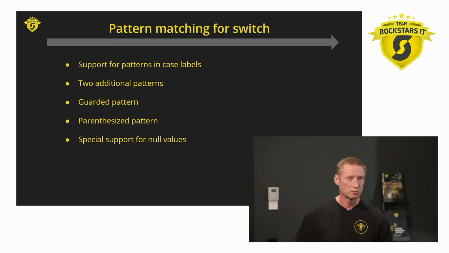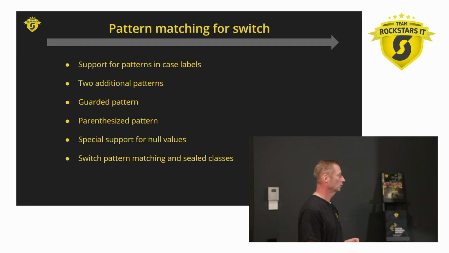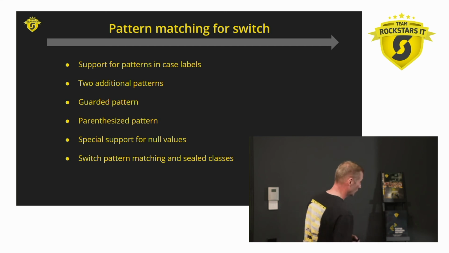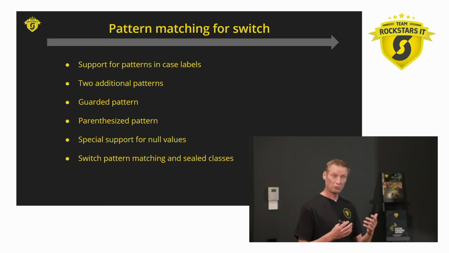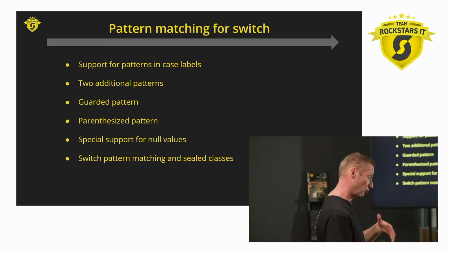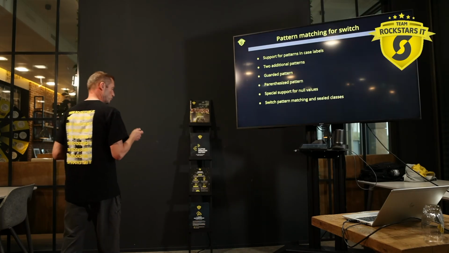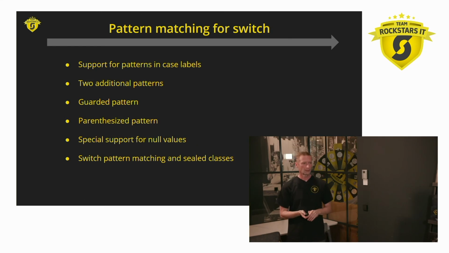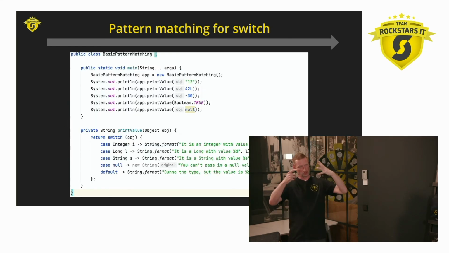They also added some special support for null values, because normally passing in a null in a case would blow up your system with a null pointer exception. They thought it would be more elegant to solve it in this way. Switch pattern matching goes very well with sealed classes, and then suddenly you see all of these things coming together. You have sealed classes, and remember, a permit can be a record, so records really fit into this mix, and then you can use pattern matching. All these changes slowly seem to form a bigger whole, a bigger system.